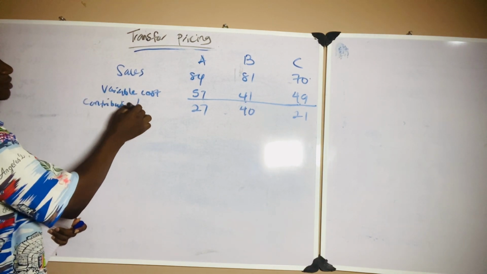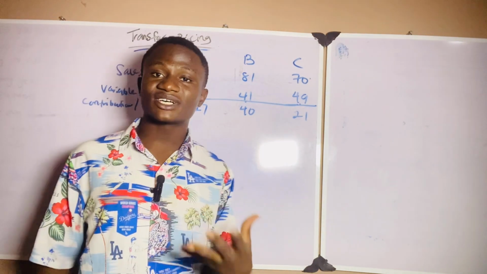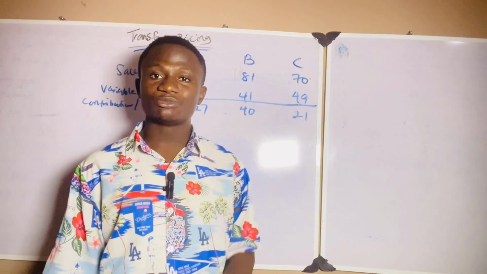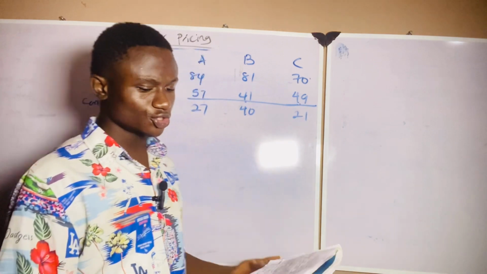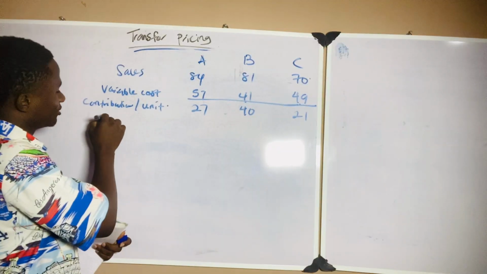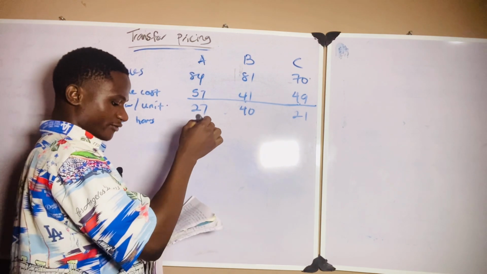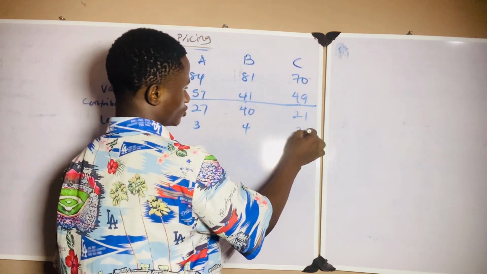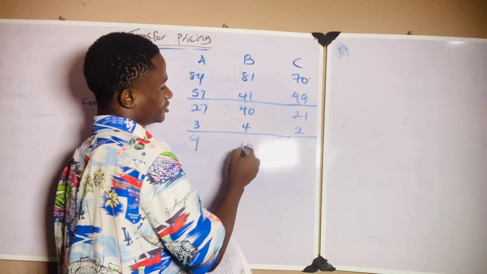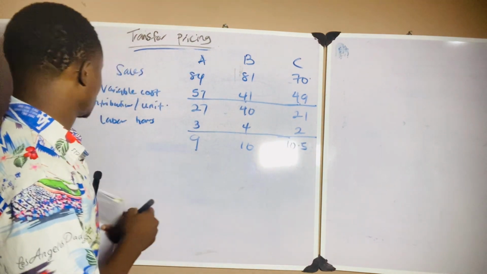After getting the contribution per unit, the next thing we need to get is, since the limiting factor is hours, how many hours does it take to produce A, B, and C, so that we will get the contribution per limiting factor. So let's go. From our question, we're told our labor hours required per unit. For product A, we have 3 hours. For product B, we have 4, and for product C, we have 2. So if you divide 27 by 3, you have 9. 40 divided by 4, you have 10. 21 divided by 2, you have 10.5. So now this is the contribution per limiting factor.